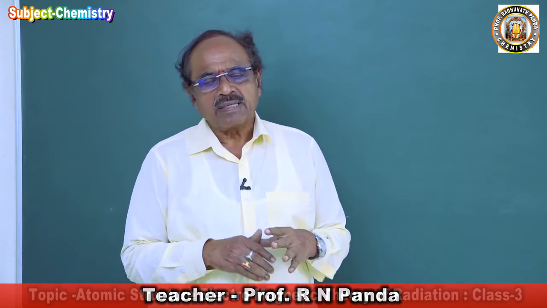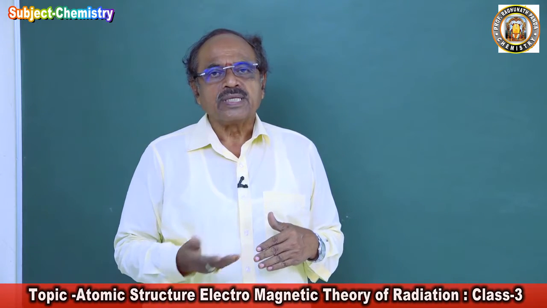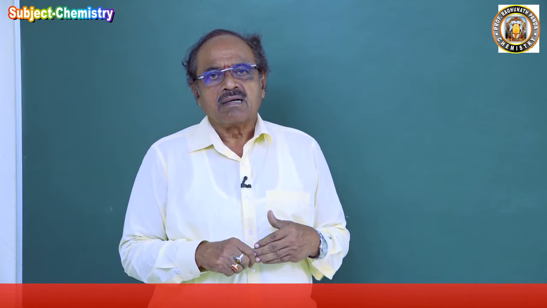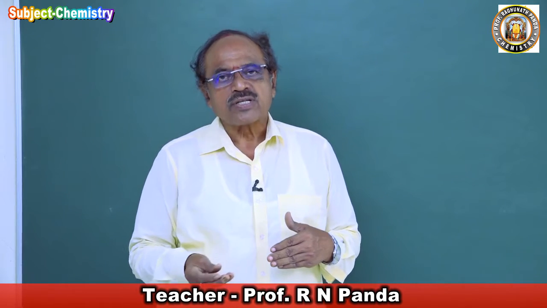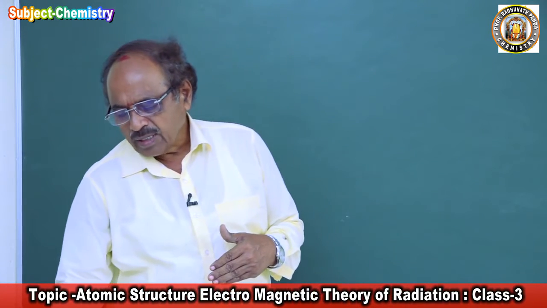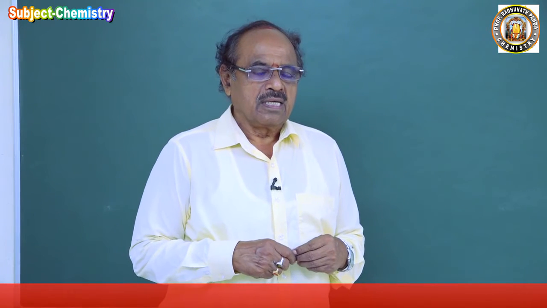So during this time, a new theory came up to explain the theory of radiation. That theory was called the electromagnetic theory.